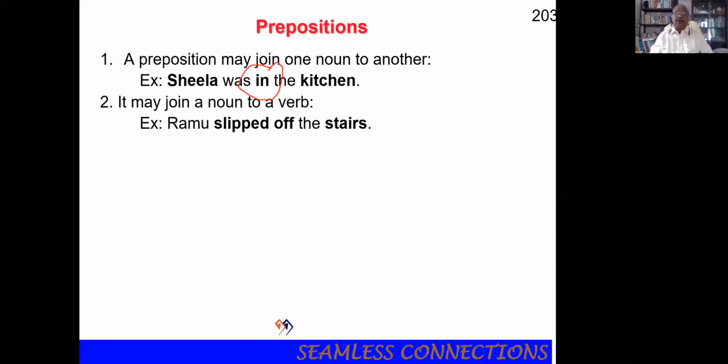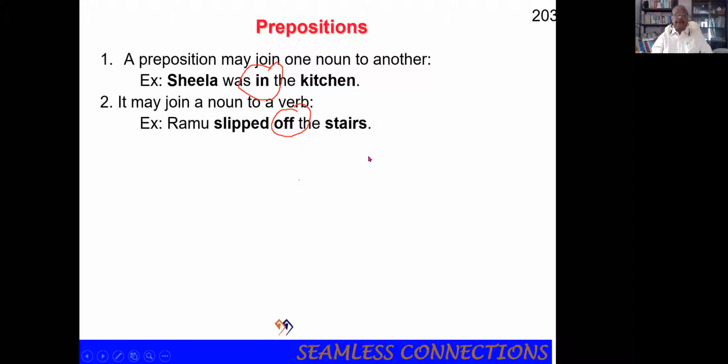If you remove off, Ramu slipped the stairs, so he slipped the stairs. The meaning completely changes. Ramu slipped to the stairs will give a different meaning. So you should know how to use the right preposition.